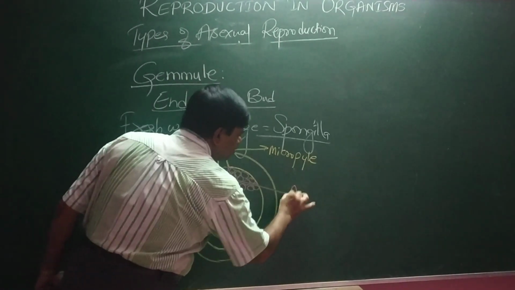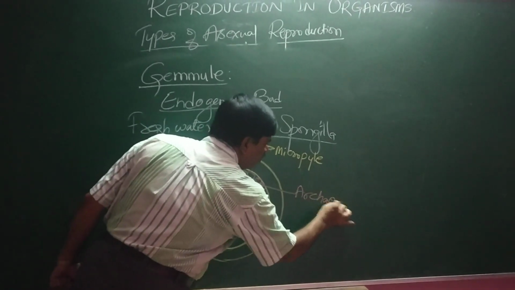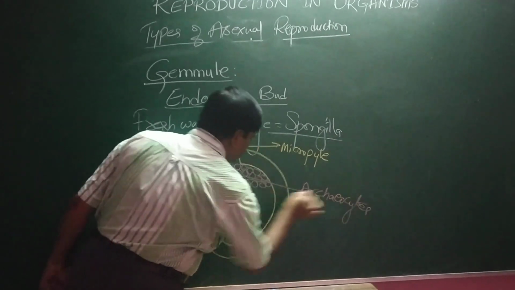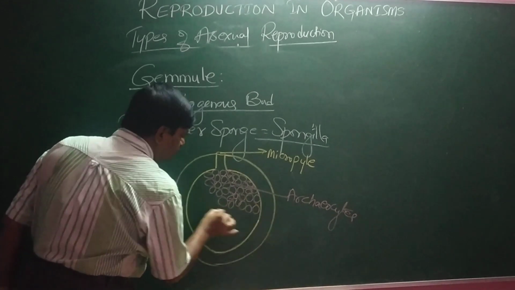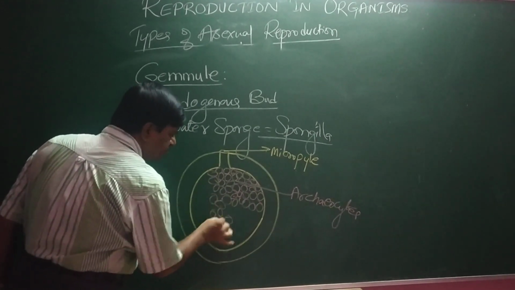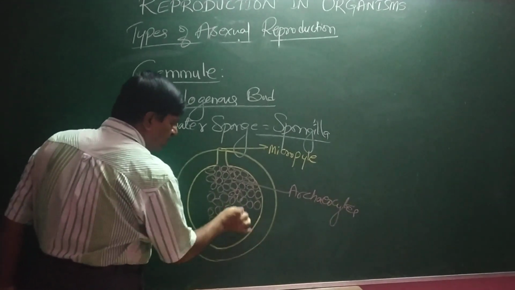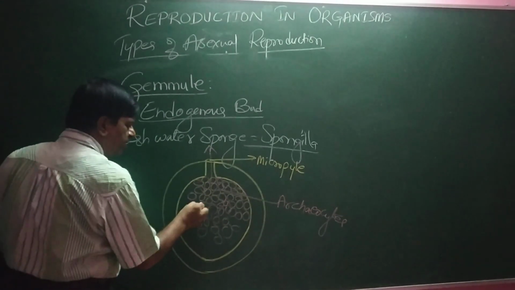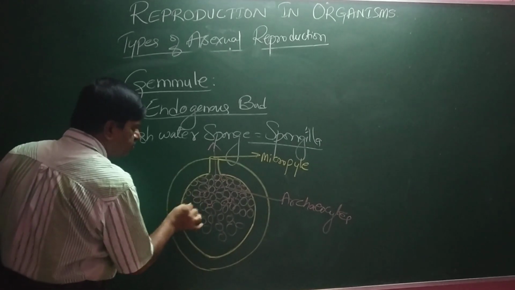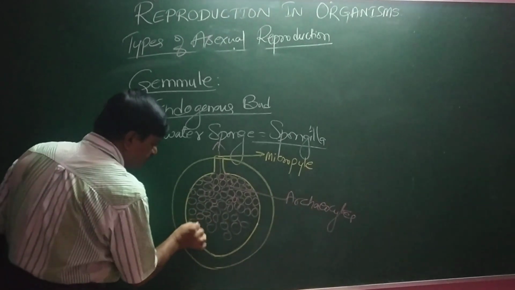These outgrowths are called archaeocytes. The archaeocytes are thrown out through the micropyle and fall on a suitable place to give rise to new individuals.